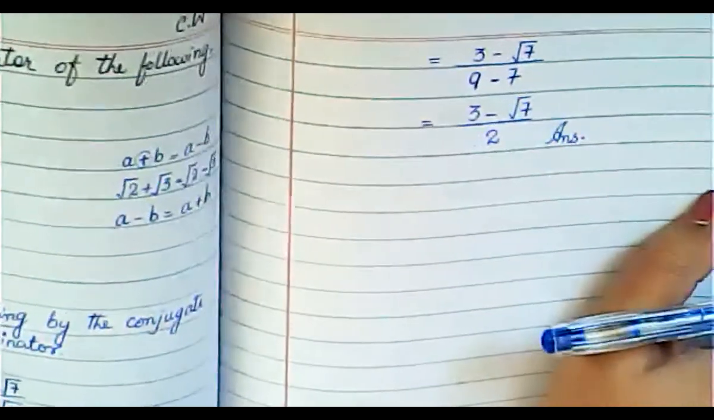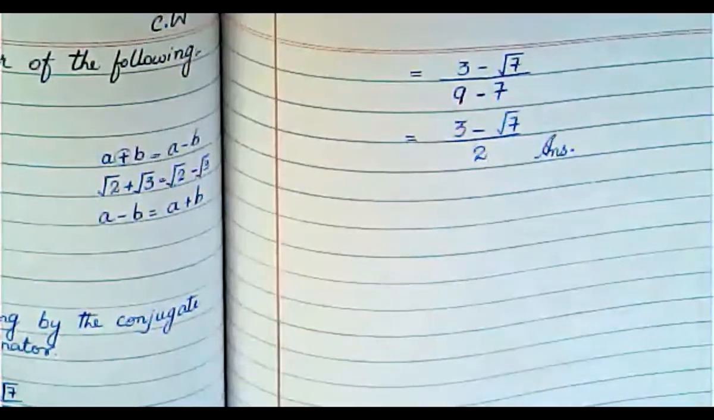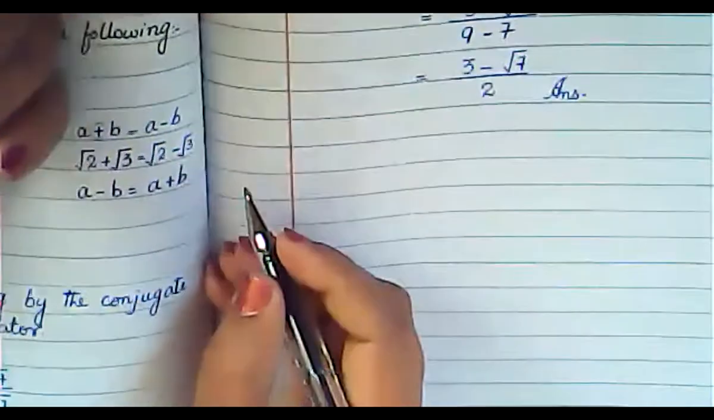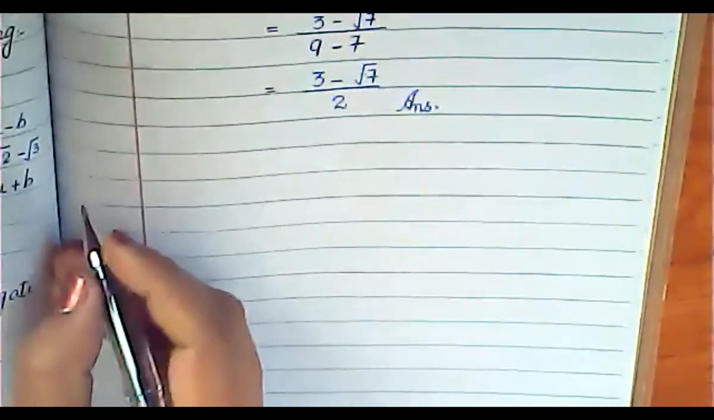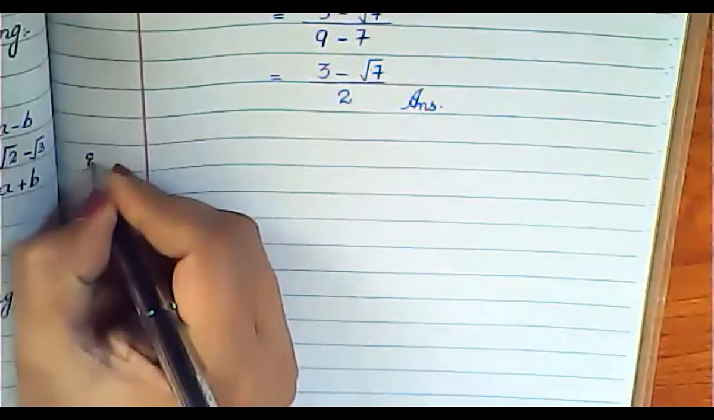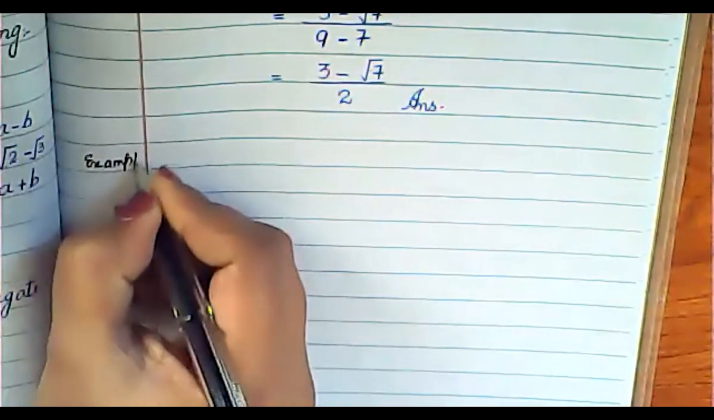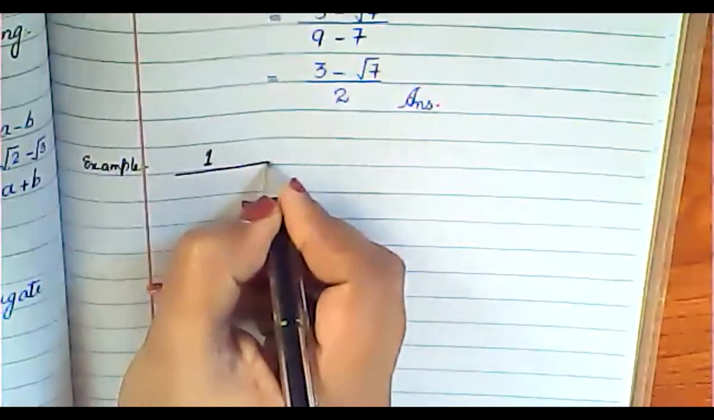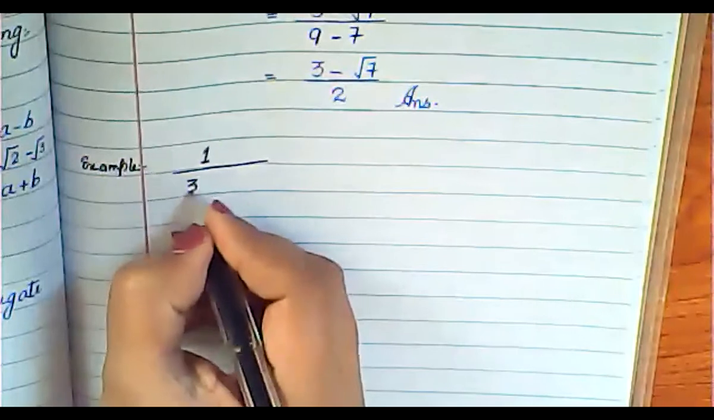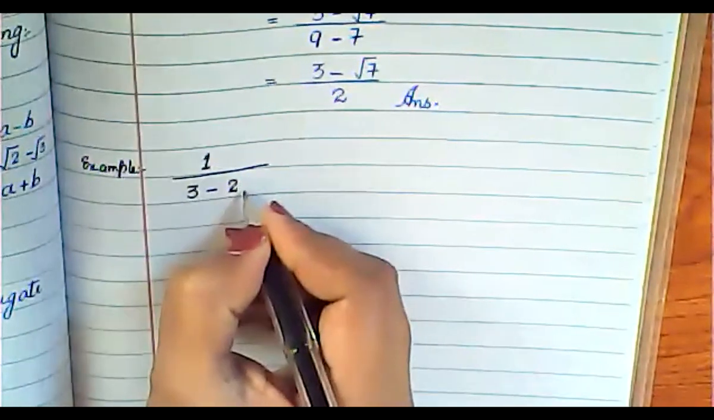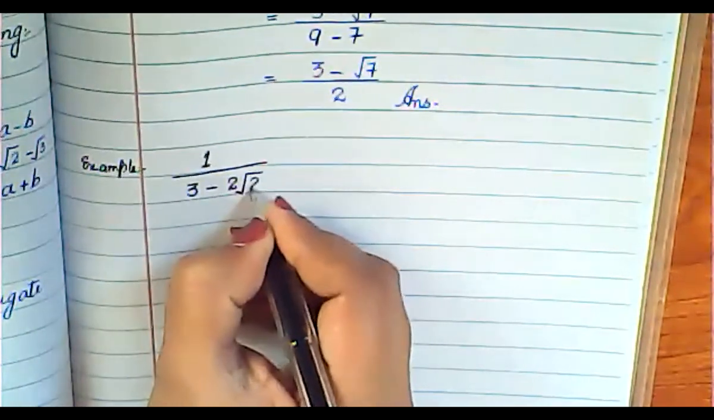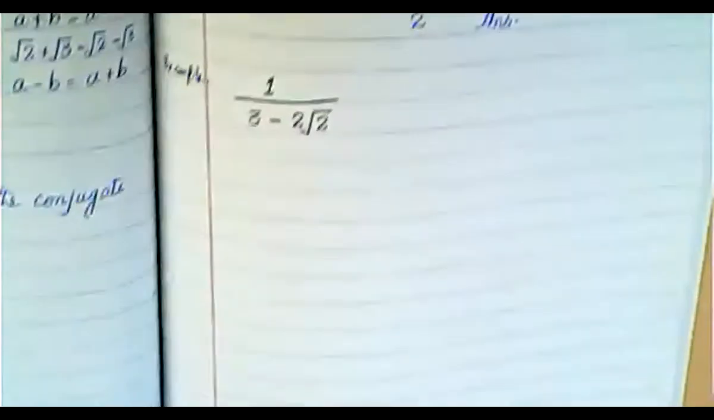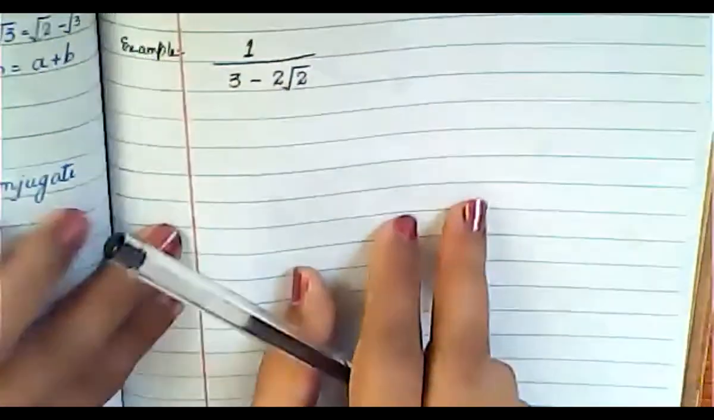Understand? Clear? Now the next question. I'm going to give you one more example here so it will be more clear to you. Just suppose you have 1 upon 3 minus 2 under root 2. This is the question that I'm going to start.